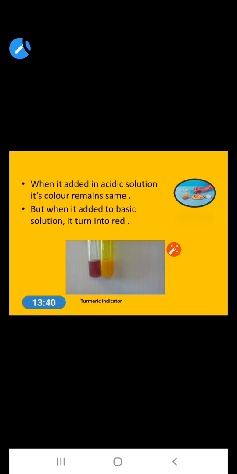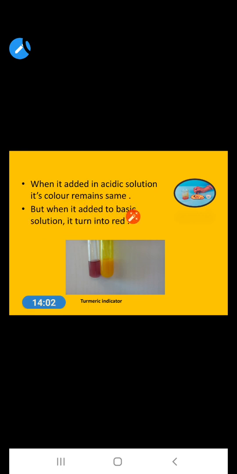When we add this turmeric paper in acidic solution, the color of the turmeric paper remains the same. It means the turmeric paper is yellow in color, and if we add it in an acidic solution, that yellow color does not change. It is the same.